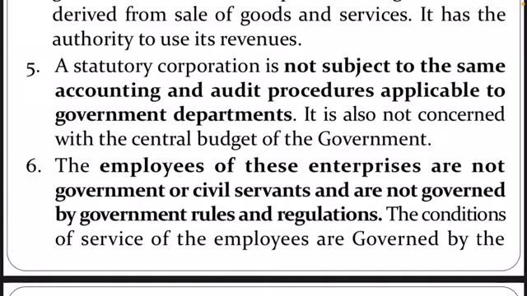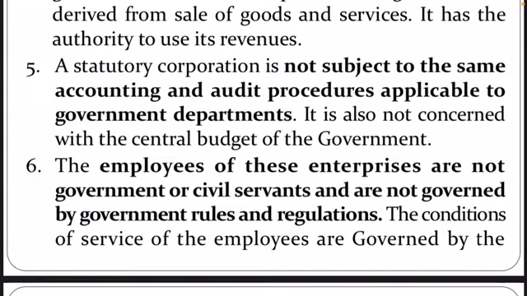We studied in departmental undertakings that audit and accounting procedures are done by government rules and regulations, but this corporation is not subjected to the same procedure. The accounting and audit procedure is mentioned in that particular act, and according to that act only the accounting and auditing should be done.